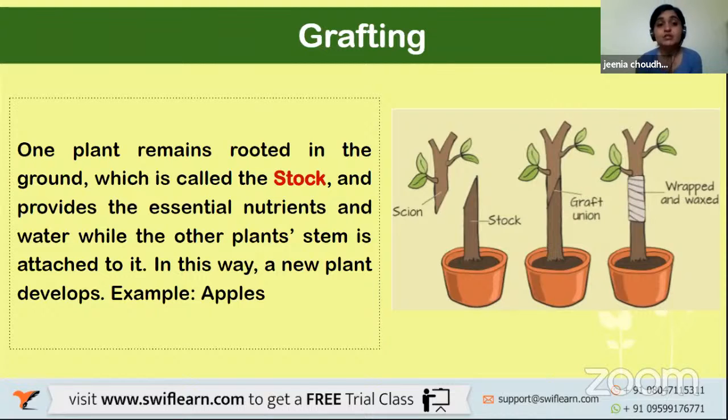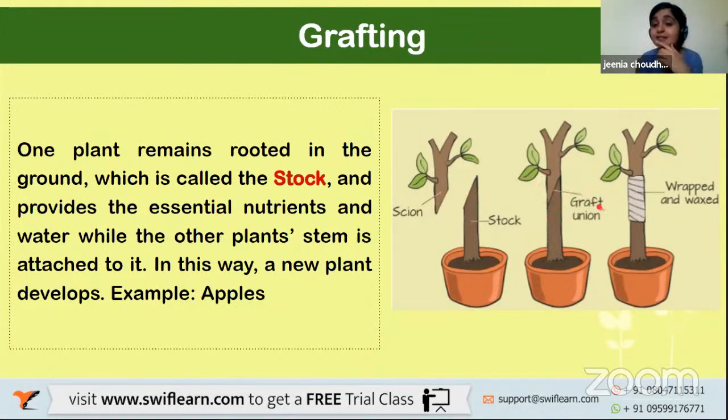Let us see. Here we take one plant that is grounded in the soil, and we cut all the above part of that plant. Now, what do we do next? We pick up the second plant from which we need some specifications, and we cut them in a shape so that they both join. If you can see right here, both of them are vertically cut and then joined over here.